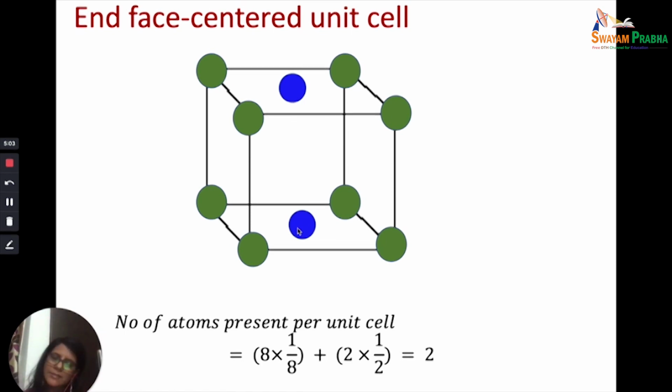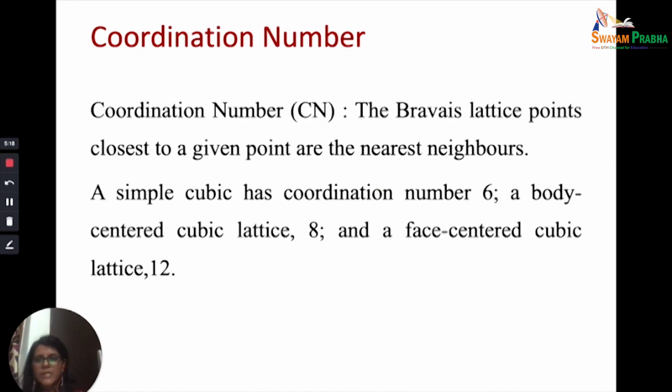So the number of atoms per unit cell will be 8 into 1 by 8, because corners are contributing 1 by 8. The faces are contributing 1 by 2. So 8 into 1 by 8 plus 2 into 1 by 2, and we get 2 atoms in a unit cell. Now let's take a look at what the coordination number is.